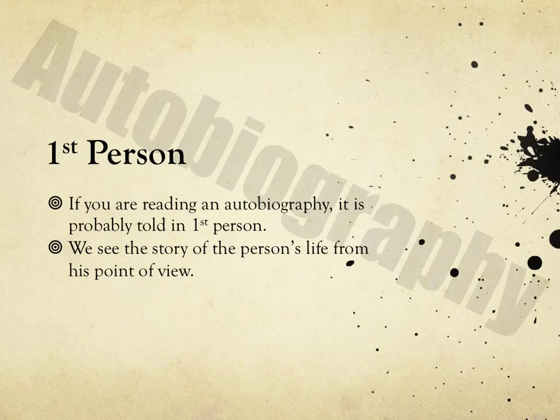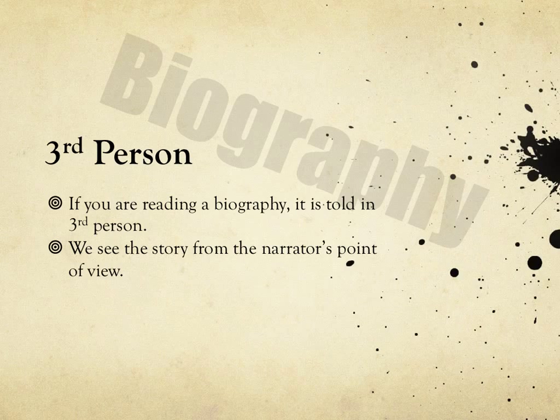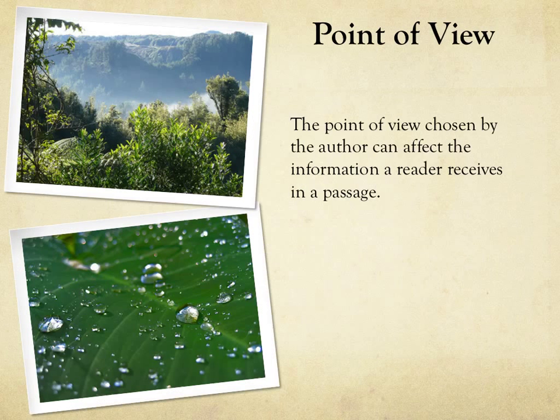If you were reading an autobiography, it is probably told in first person. We see the story of the person's life from his own point of view. If you are reading a biography, it is told in third person. We see the story from the narrator's point of view. The narrator has done research to be able to tell the story of his subject, but the narrator is not part of the story. Remember the eagle and the caterpillar?